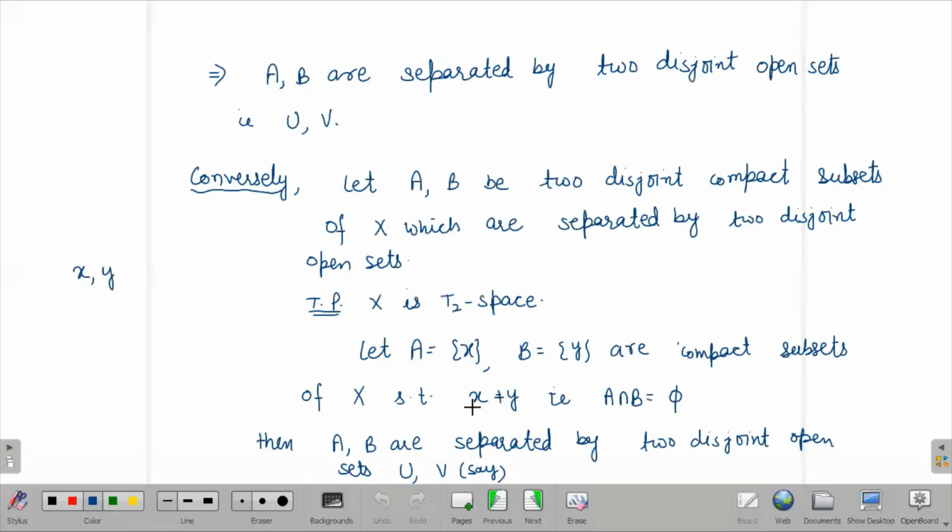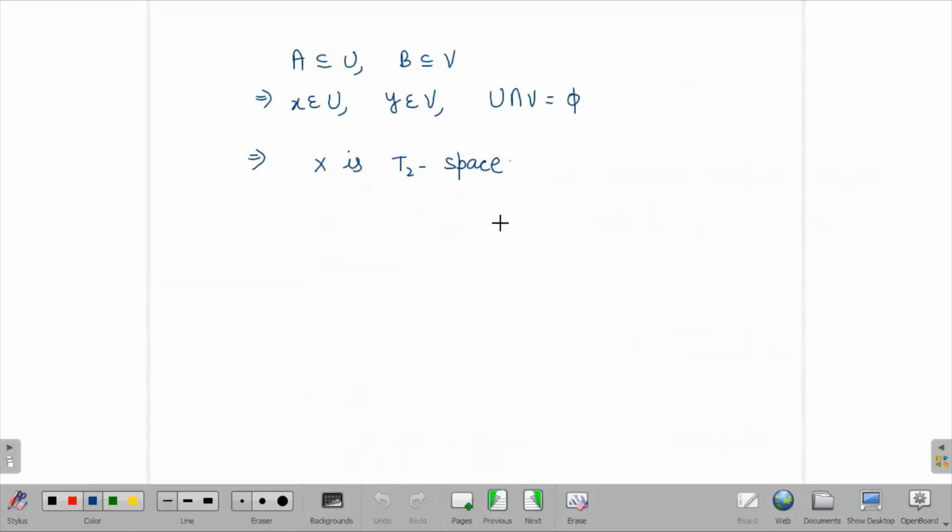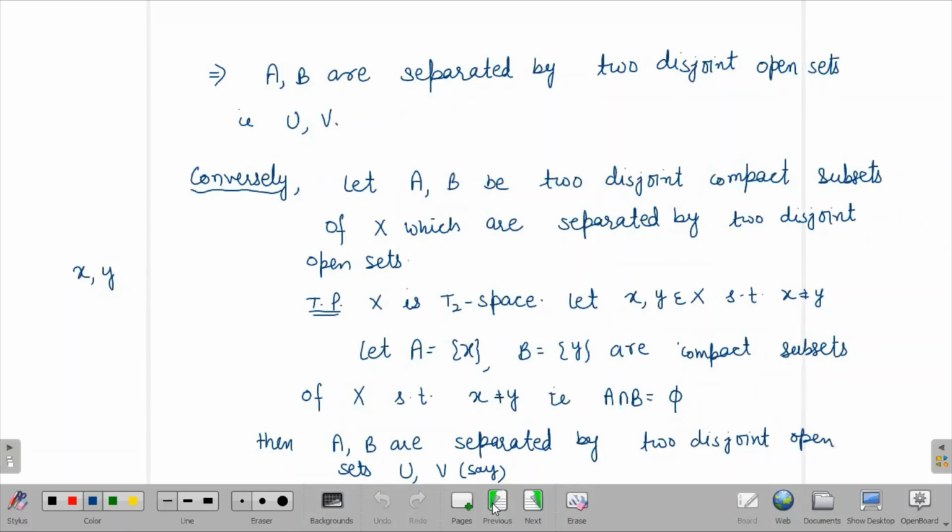Here you can write one thing: let us take two points from X such that x is not equal to y, because to prove X is a T2 space, we have to start with two arbitrary points which are distinct. Then we decide our singleton {x} will be A and singleton {y} will be B, so that they are compact also, and if they are compact, from the given condition we can say that they are separated by two disjoint open sets. So here we have the proof. This completes all the results of compactness here. We will do all these results only